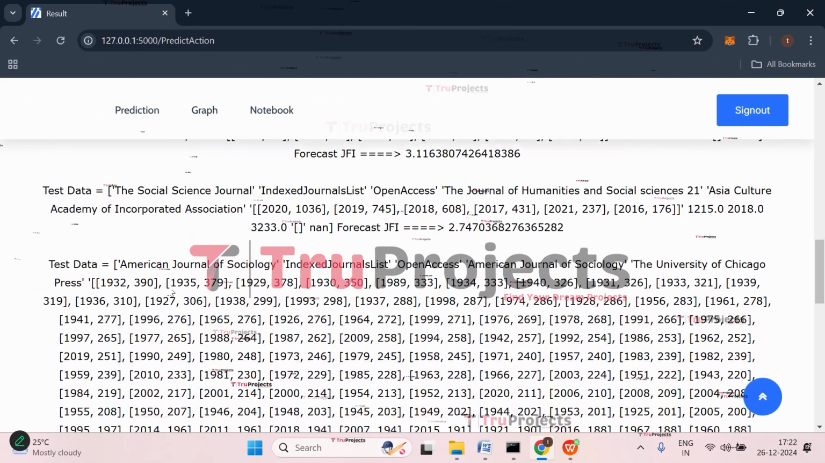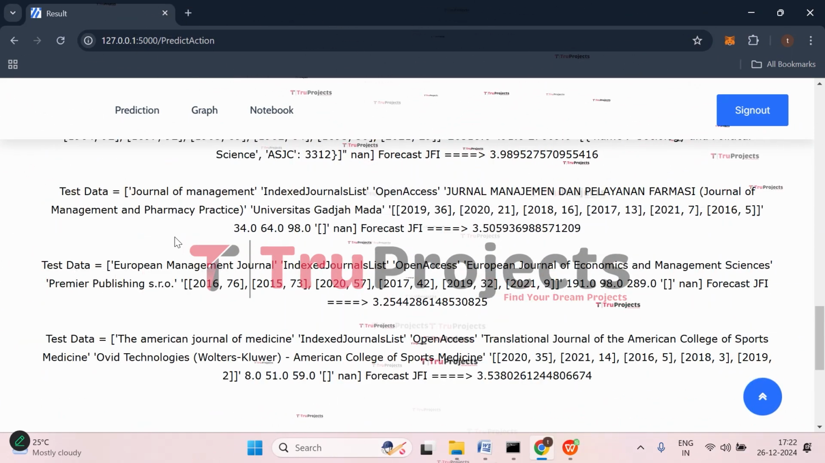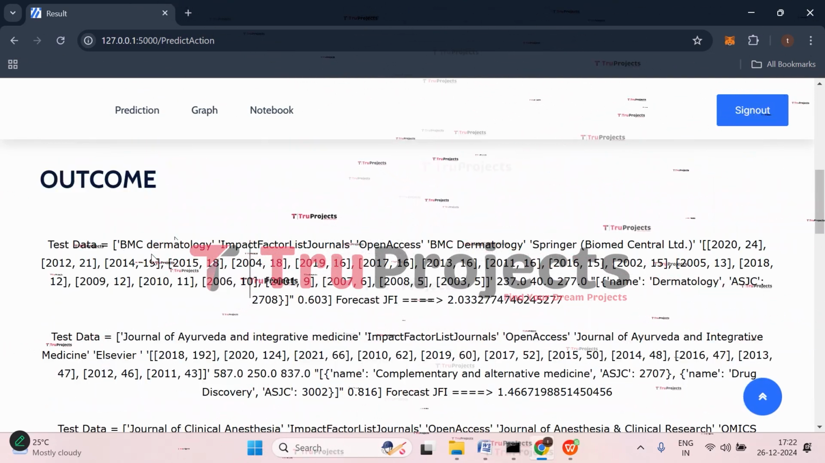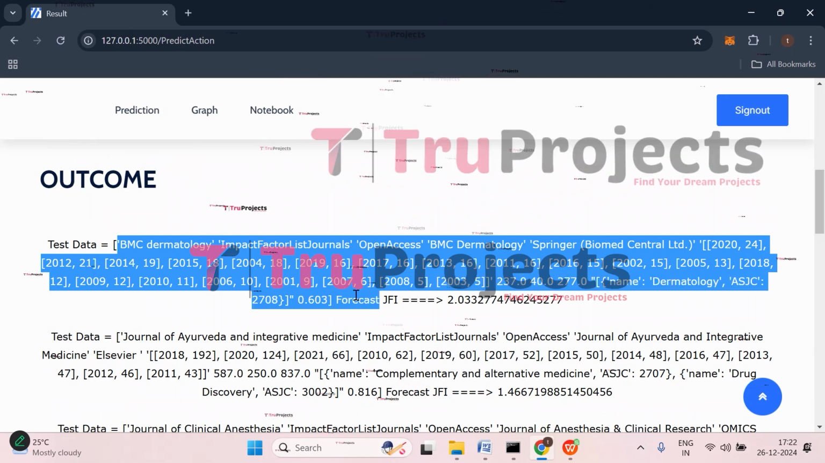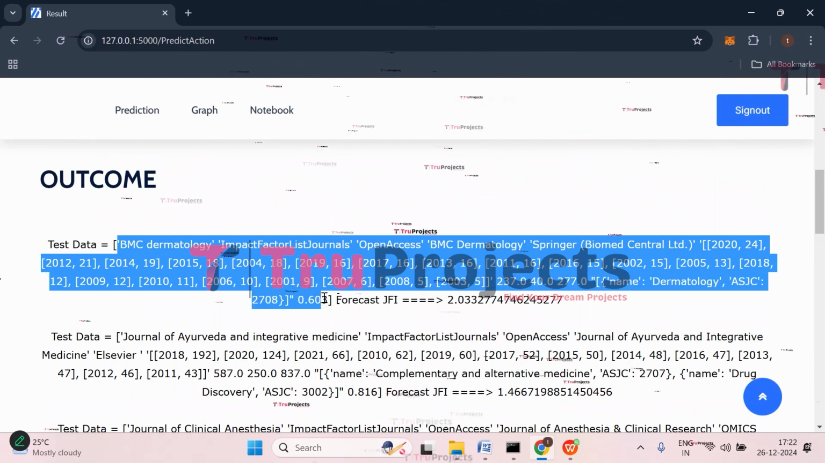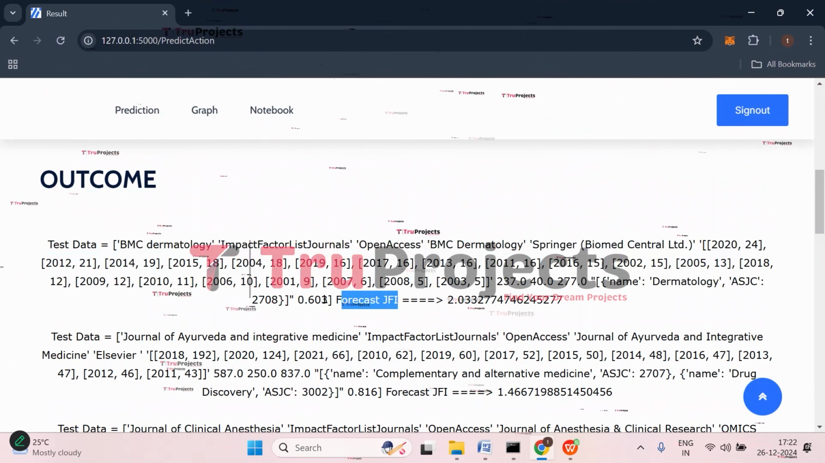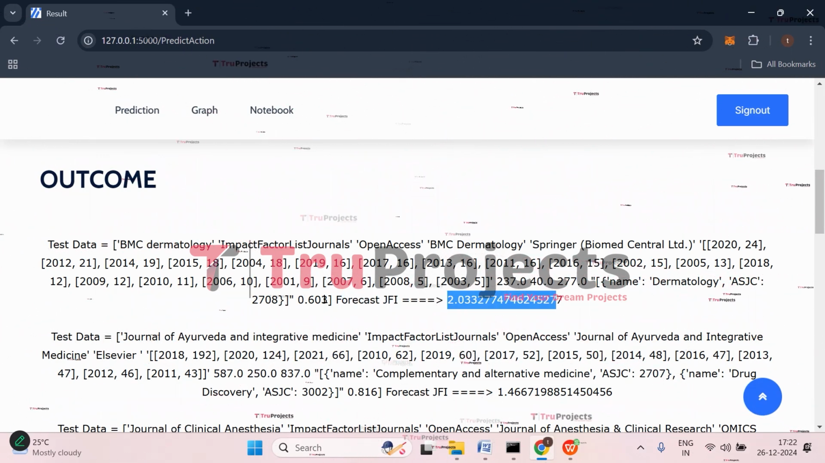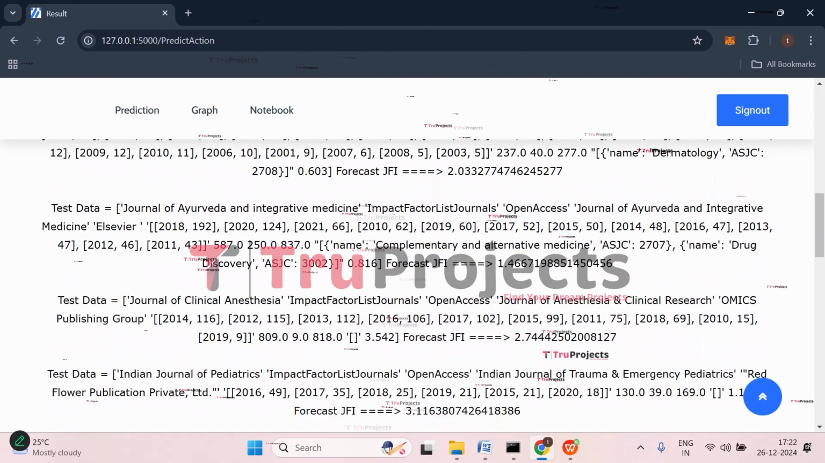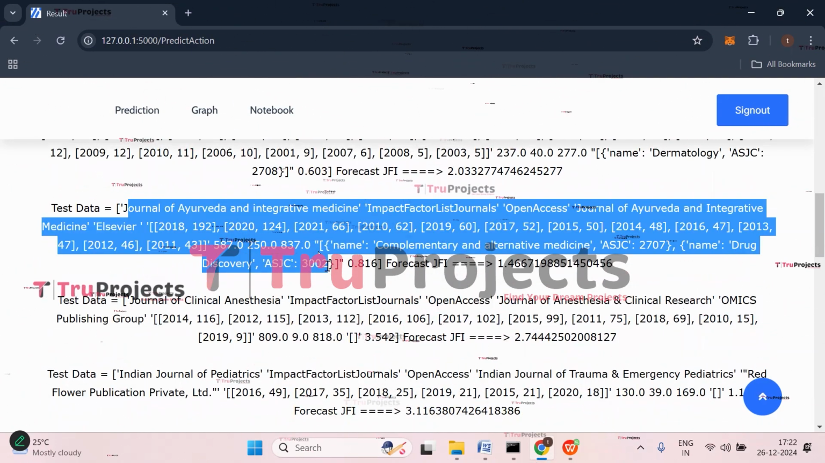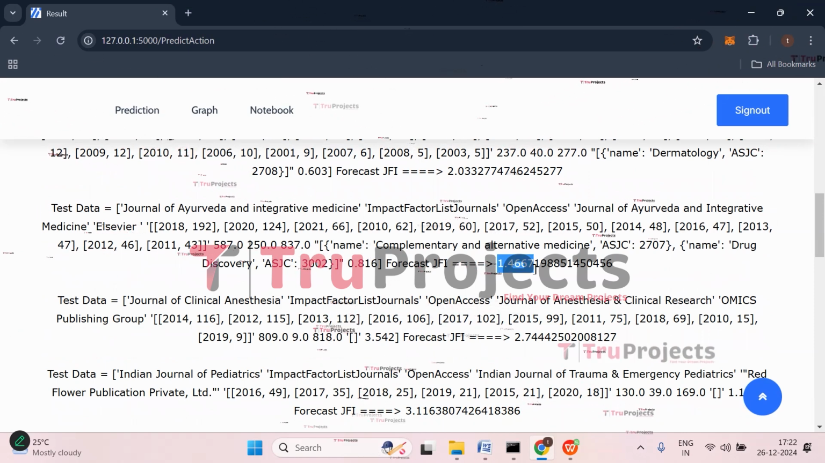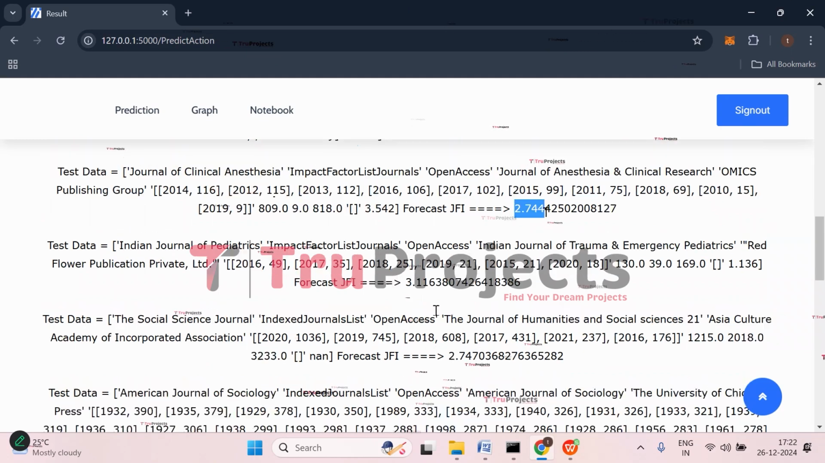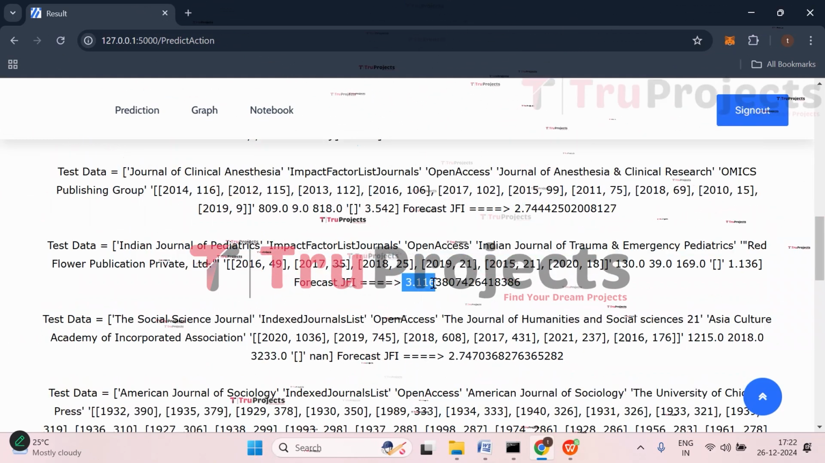So here you can observe that we have uploaded a number of test cases and here we got the predictions. For each case, we got the prediction. This is the first case that we have uploaded, and here are the different attributes and it has been predicted. So here, the journal impact factor has been predicted as 2.03. And next, this is the second test case that we have uploaded, and here we got the prediction 1.46. And for this case 2.74 has been predicted, and for this 3.11.